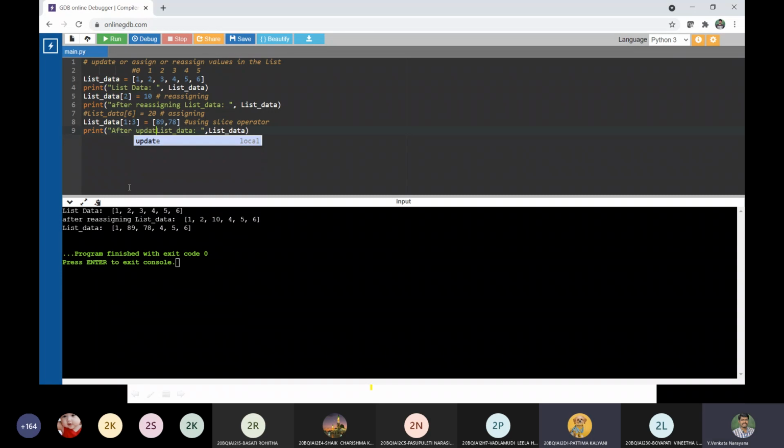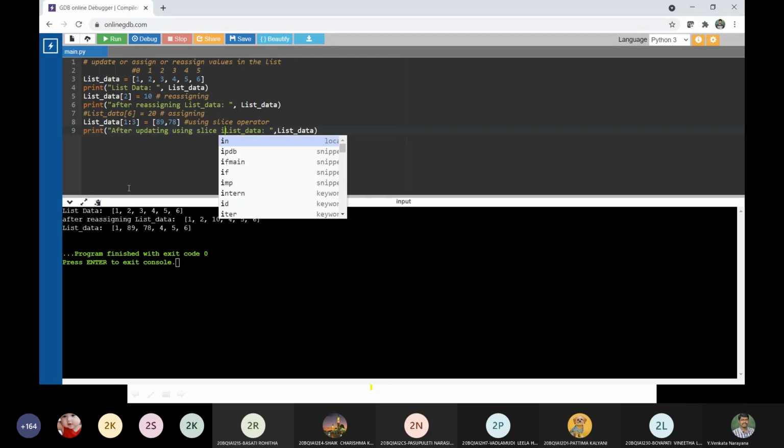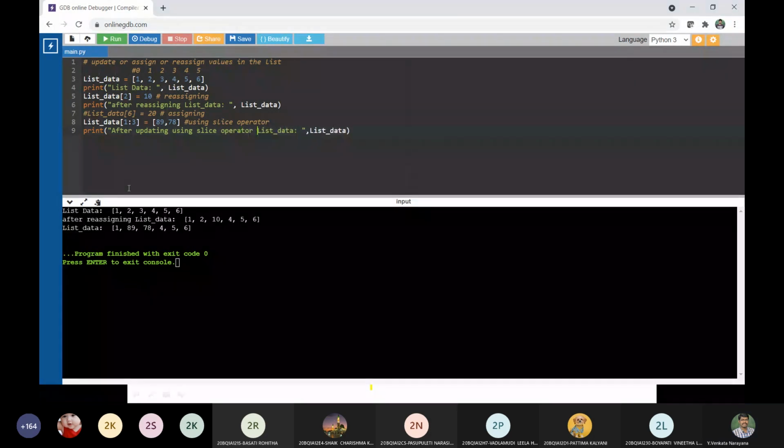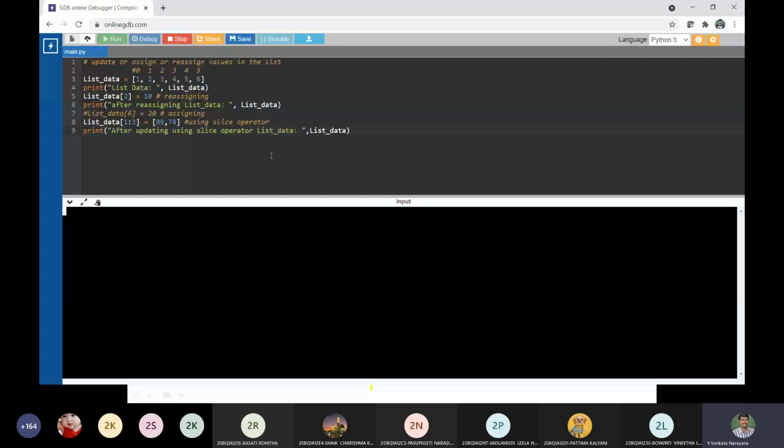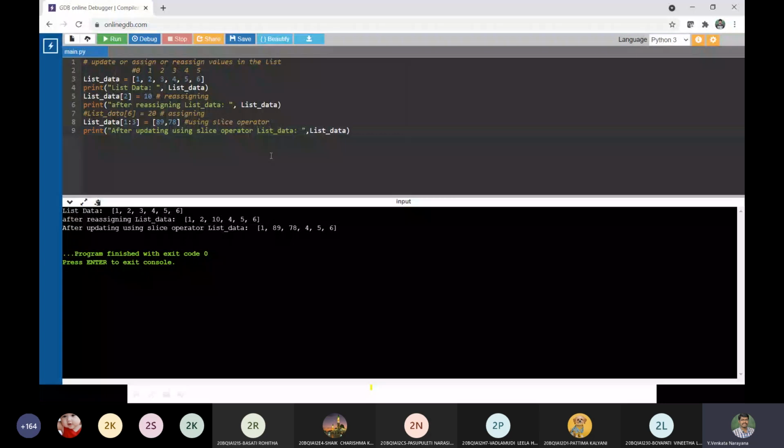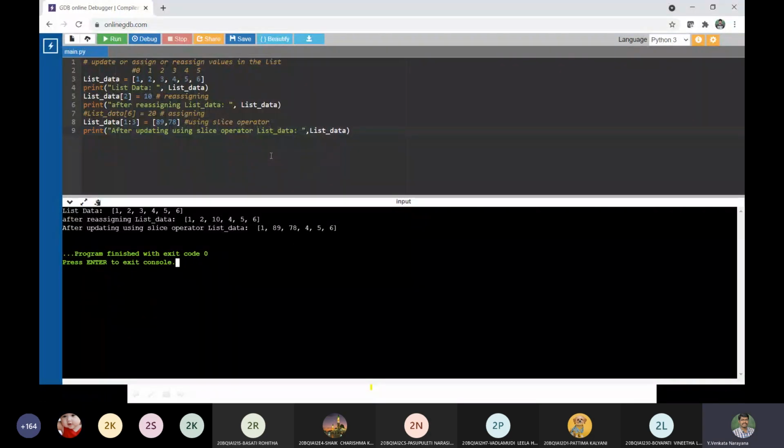This is the data after updating using the slice operator. So this is what we are going to get. Students, is this clear? How to assign or update values and work with the slice operator on a list. Is that clear? Yes, sir. Shall I move to the next one?